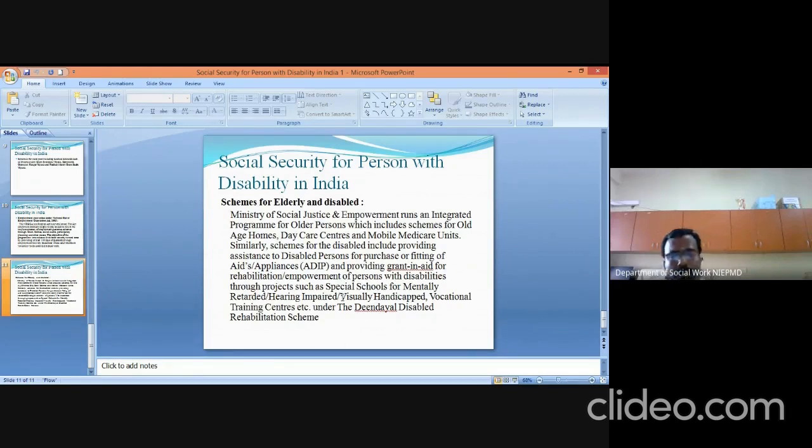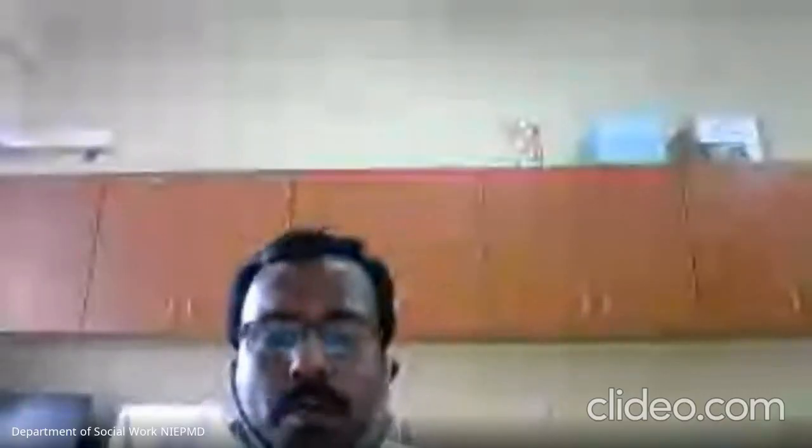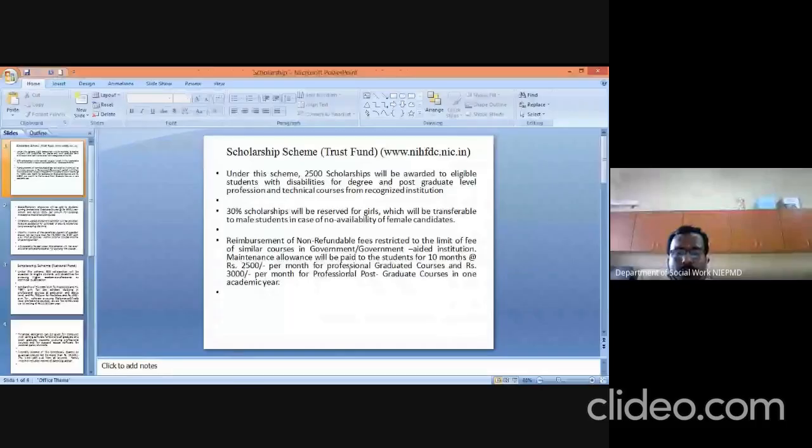Okay. So far we have seen what social security is being given by the central government. Apart from that, some scholarship schemes are also provided by the central government. Now we are going to see some important scholarship schemes. The central government is providing scholarships under the trust fund.